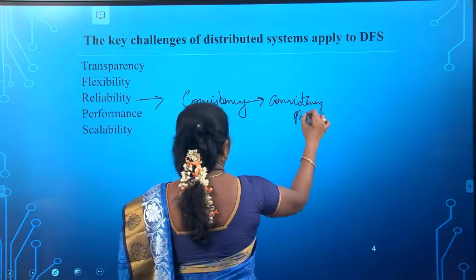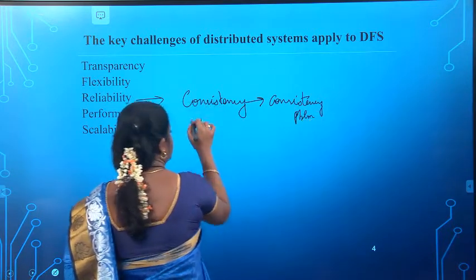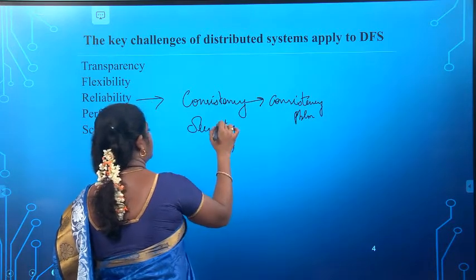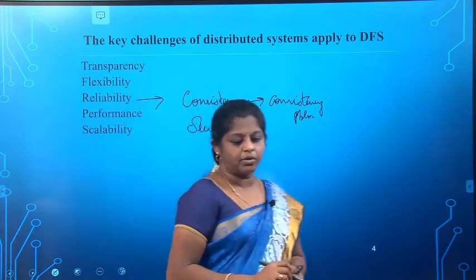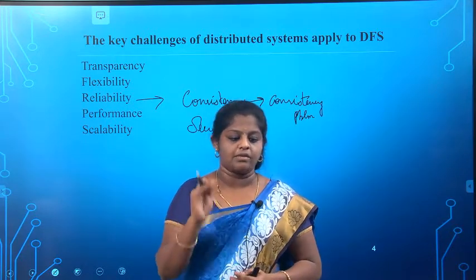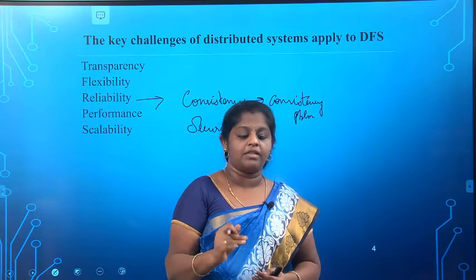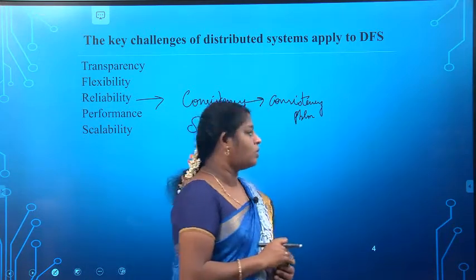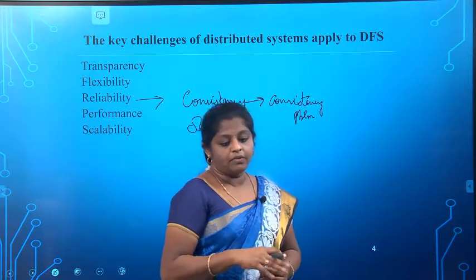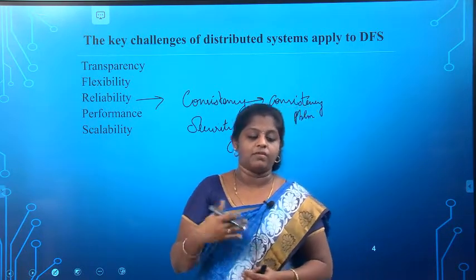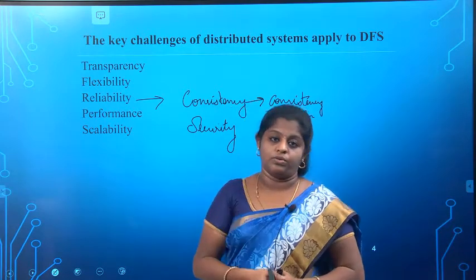Next one is security. Security means what? The clients must authenticate themselves and the servers must determine whether the clients are authorized to perform the requested operations or not. Further communication between the clients and the file server must also be secure.